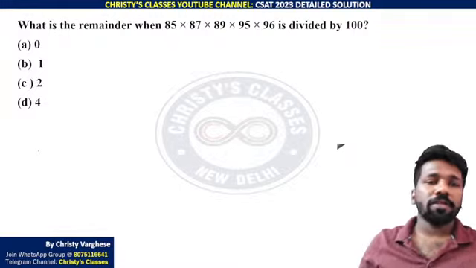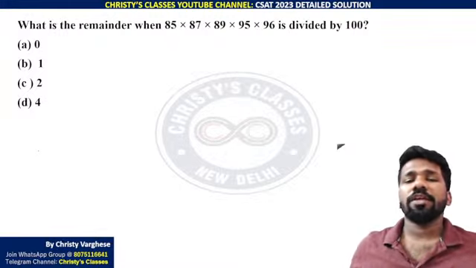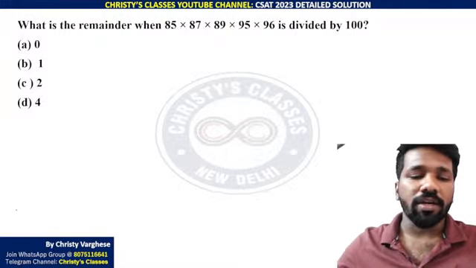Okay, so I'll explain. Find the remainder when 85 into 87 into 89 into 95 into 96 is divided by 100.